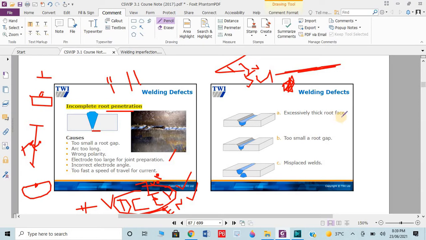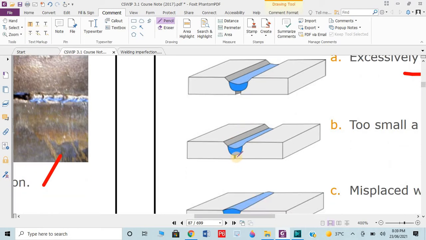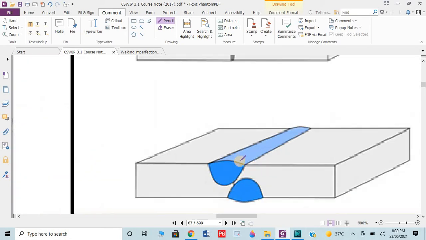Here you can see excessive thick root face. This one is the root. If the root face height is more, then it will not penetrate. If the root gap is too small, then it will not penetrate. If we have misalignment, you can see here misalignment of the root, suppose penetration will occur here but not in this area.